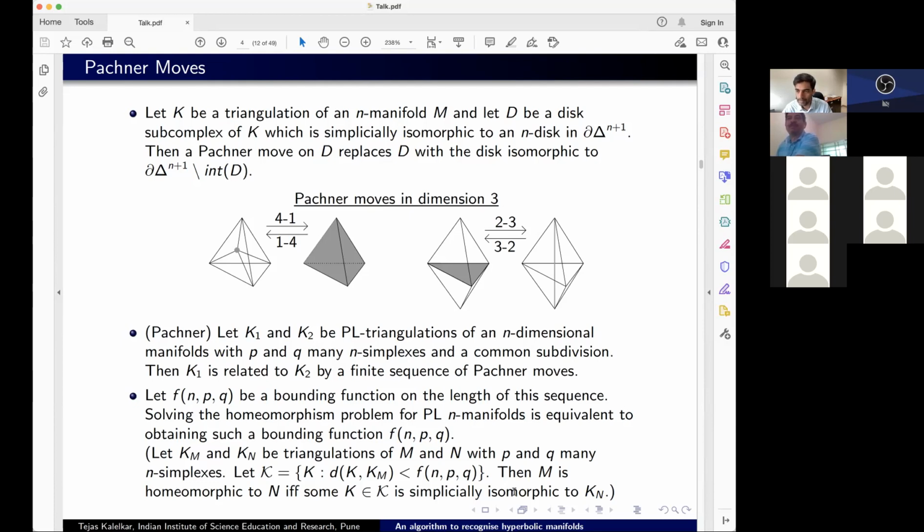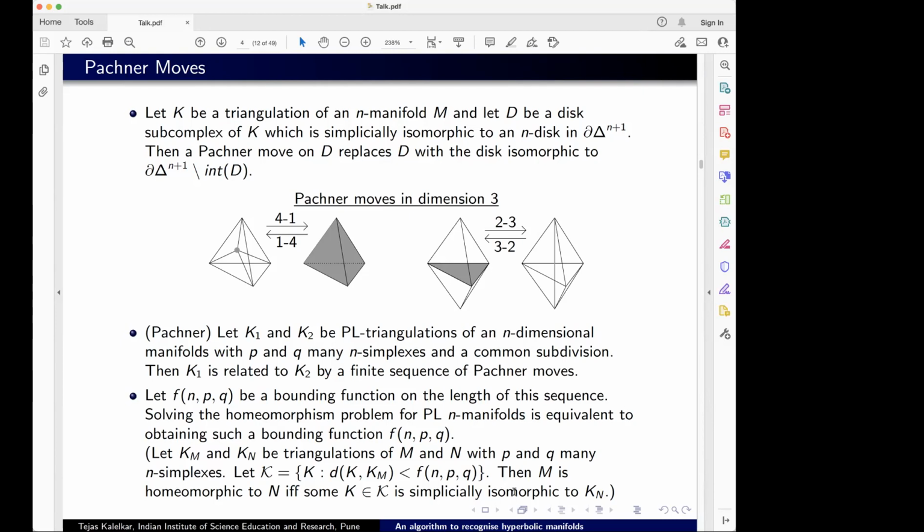There's just a bit of a quibble, but you should say computable F. F always exists, yes, because it's finite, but it has to be computable. Yes, so F is an explicit function of n, P, and Q. That's what I mean over here. So it's certainly computable.